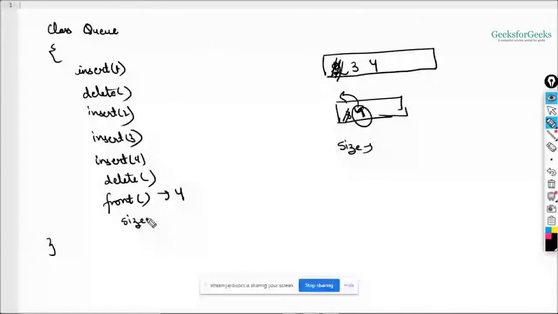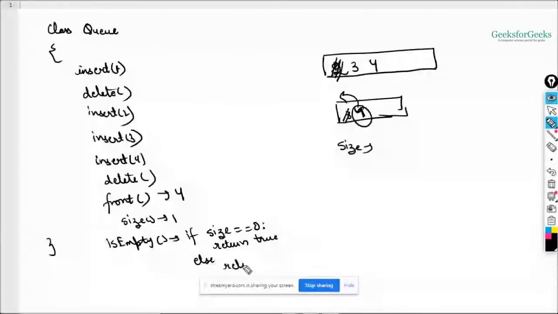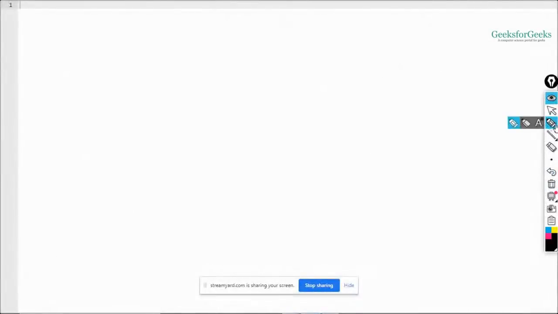And for the isEmpty function, you have to do the same task. IsEmpty is again the same: if your size is 0, then you need to return true from here, that it is empty, else you need to return false. So these are the functions that we need to implement in case of queues as well. So let's start the implementation.